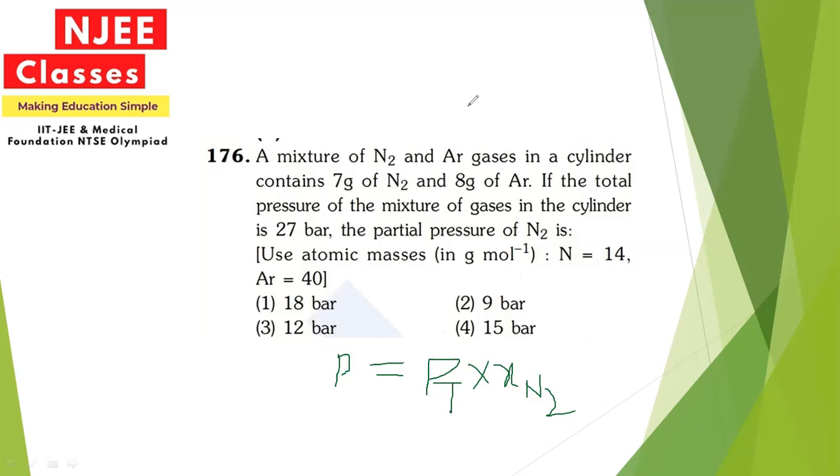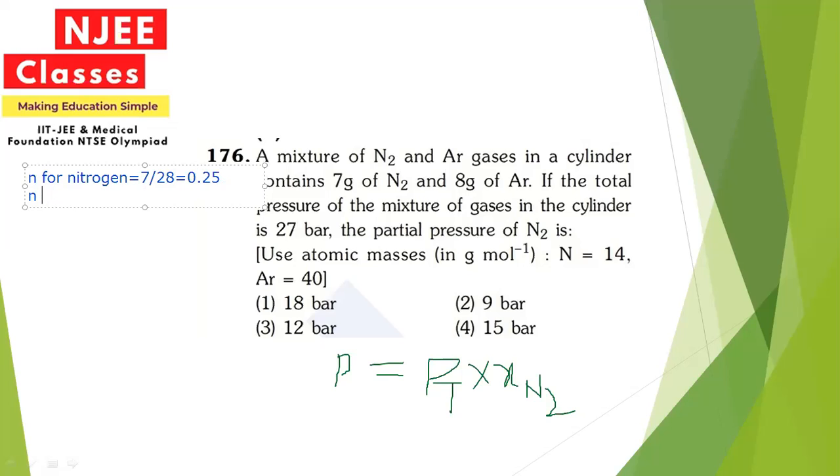So by putting the value, you can just find out the number of moles for nitrogen equals to, the given mass here is 7, whereas the atomic mass is 14 but the molecule is 28. So the number of moles for this will be 0.25.